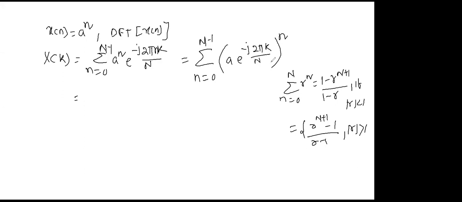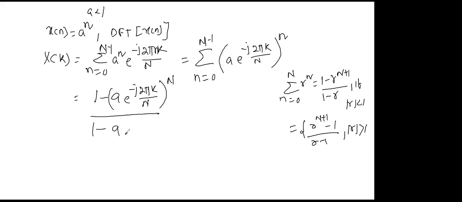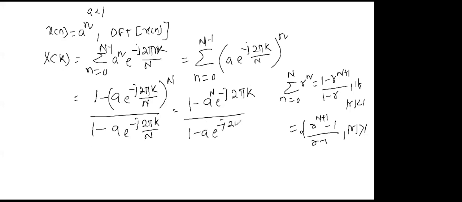Let this a be less than 1. Then what is the answer? 1 minus a e to the power minus j 2 pi k by N, whole power N, because from 0 to N minus 1 means N terms, divided by 1 minus a e to the power minus j 2 pi k by N. That is 1 minus a to the power N times e to the power minus j 2 pi k, divided by 1 minus a e to the power minus j 2 pi k by N. To simplify further, e to the power minus j 2 pi k always equals 1.